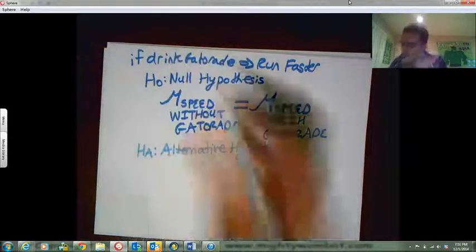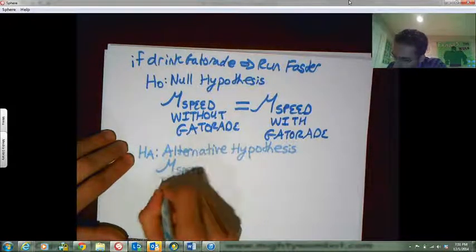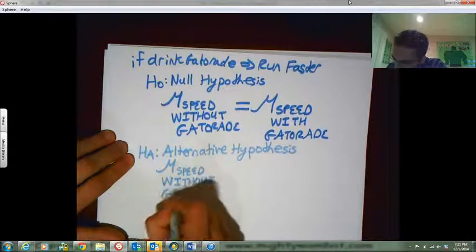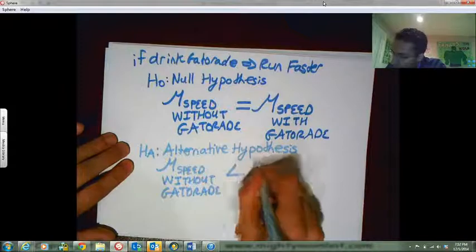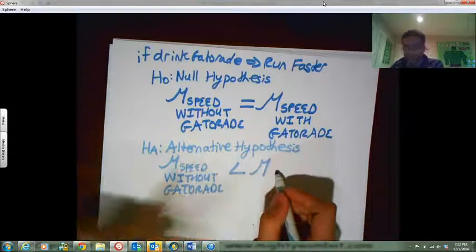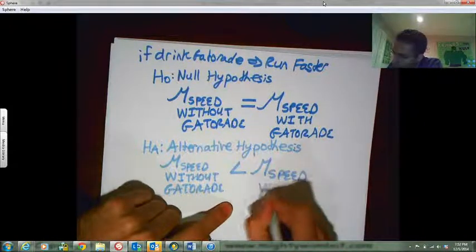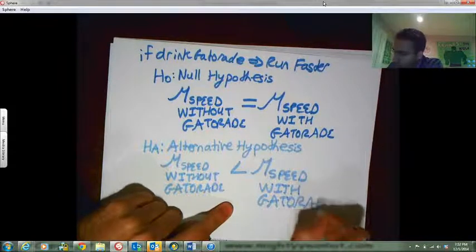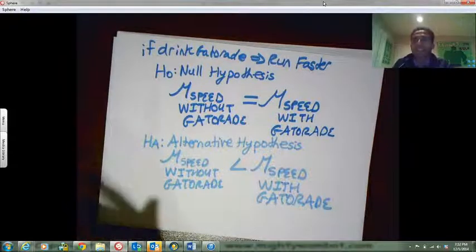So the mean speed without Gatorade is less than the mean speed with Gatorade. In other words, I can run maybe 20 miles an hour instead of 10 miles an hour. Alright, so this is what we've got so far: my first hypothesis and my second hypothesis. Now I have to test, is this hypothesis true or not?